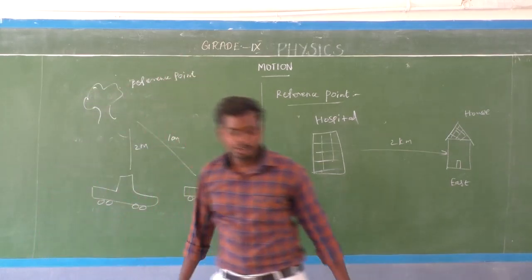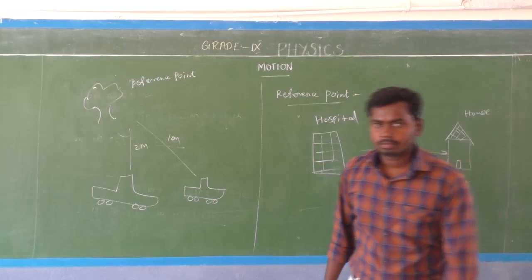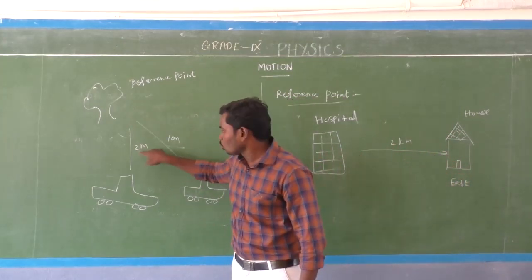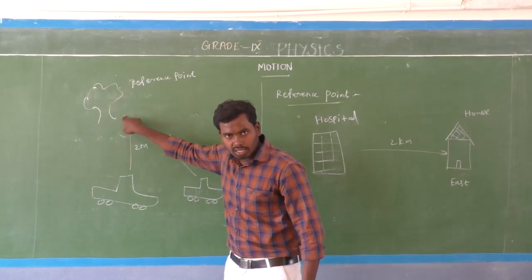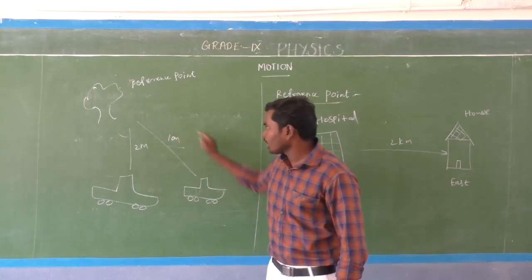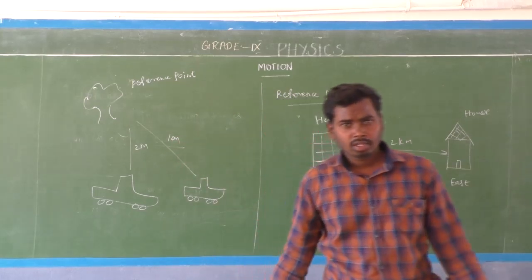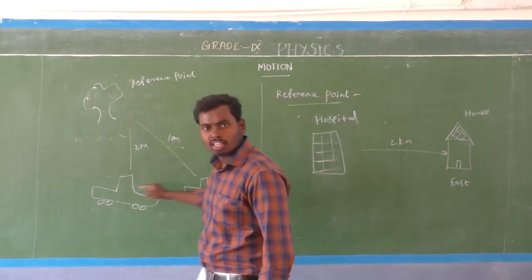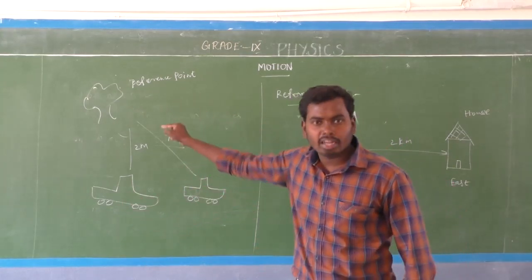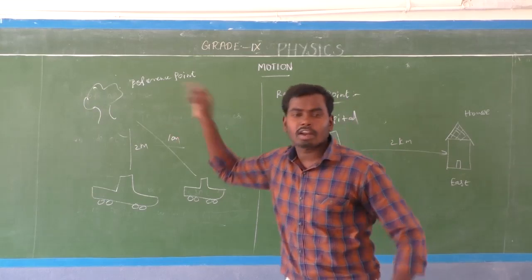Isn't it? What is that? Tree is a reference point. Okay, so here we can say the car that is parked 2 meters away from the tree. Here in the second case, the car is parked 10 meters away from the tree. In both cases, we can say the position of the object, which means the position of the car with respect to the tree, because the tree is a reference point.